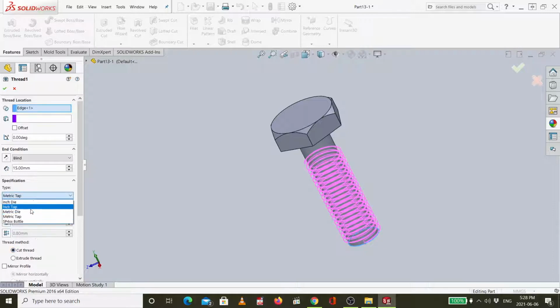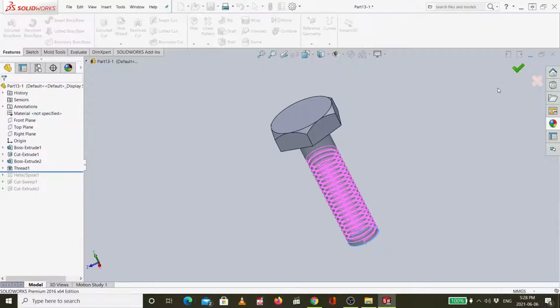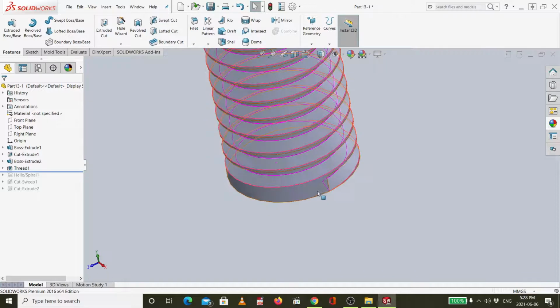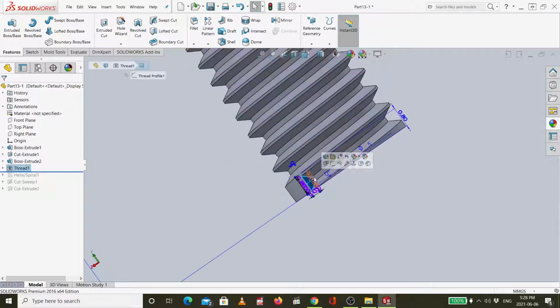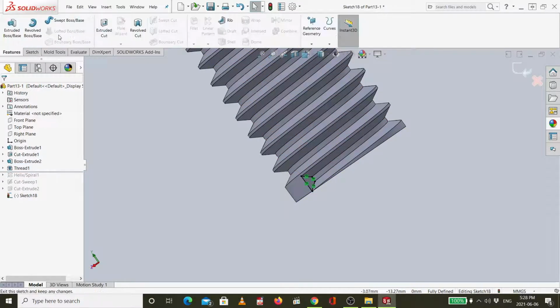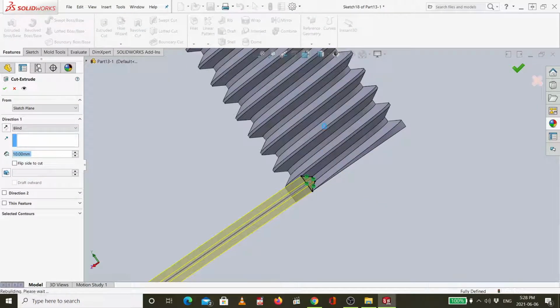Cut metric die, and then I say okay. Then in order to smooth this part, as I taught you before, I just select this one, sketch, convert entities, then feature, extruded cut. So I say okay, so I smooth the downside.